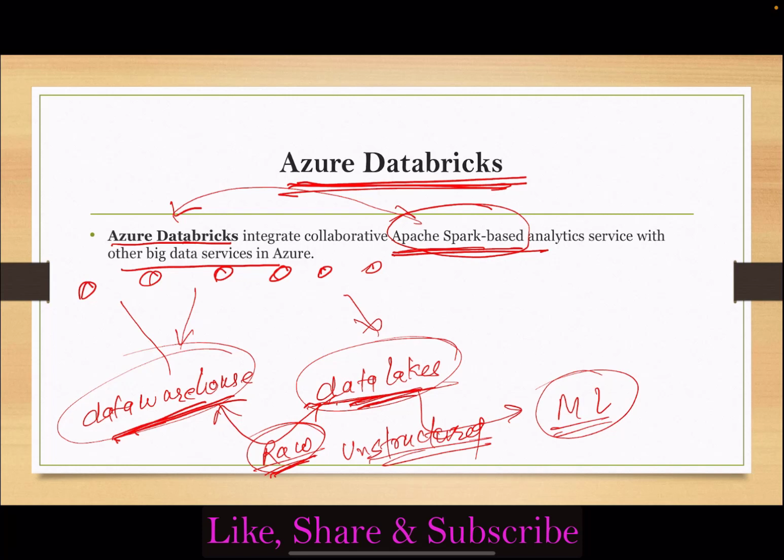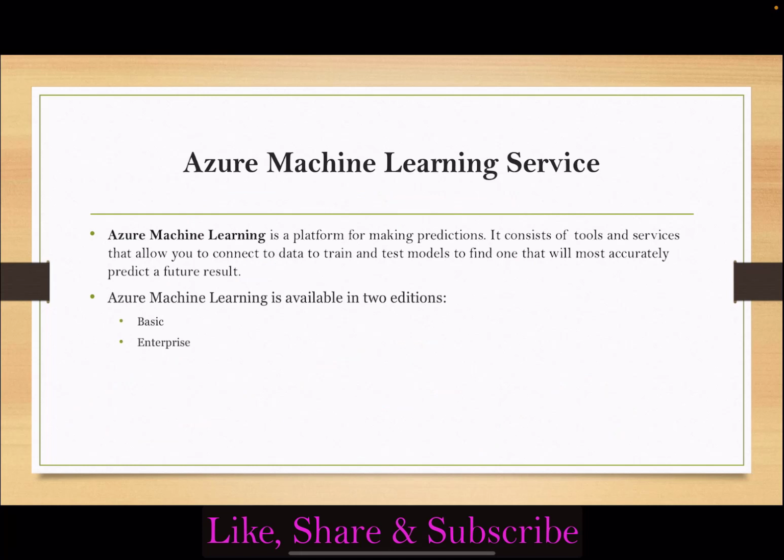Let's see the next service we have, Azure Machine Learning Service. We will talk about it in one line. Azure Machine Learning Service is a platform for making predictions. It's normally used to make predictions. It consists of tools and services that allow you to connect to data to train and test models to find one that will most accurately predict a future result.